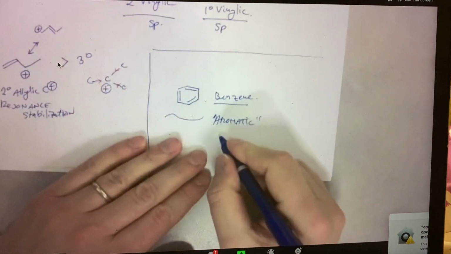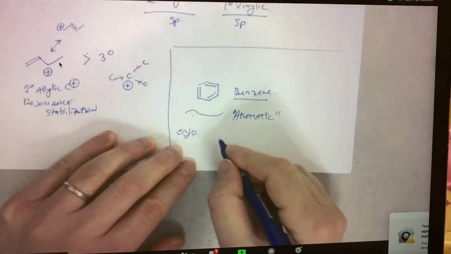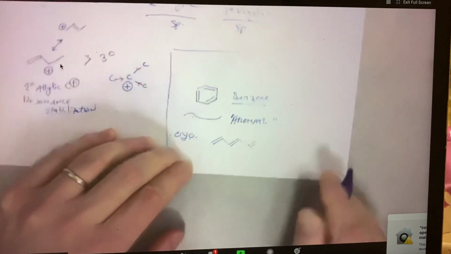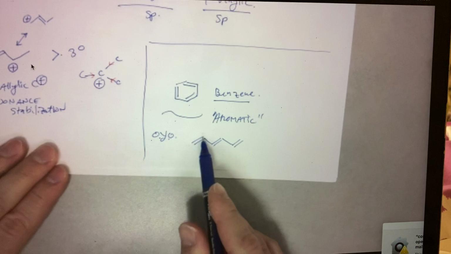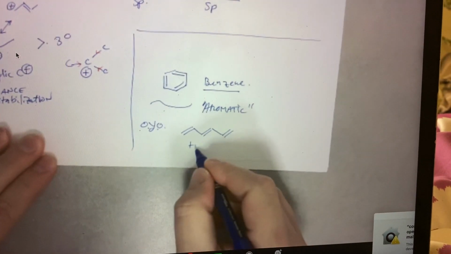And what you could practice is on your own with drawing resonance structures. Here's a conjugated triene, sp2, sp2, sp2, sp2, sp2, sp2. This is a conjugated triene.